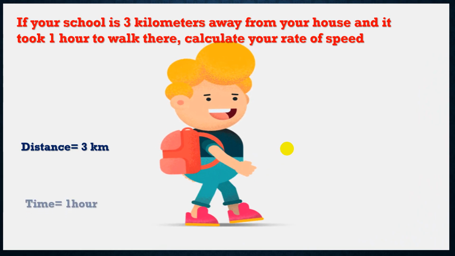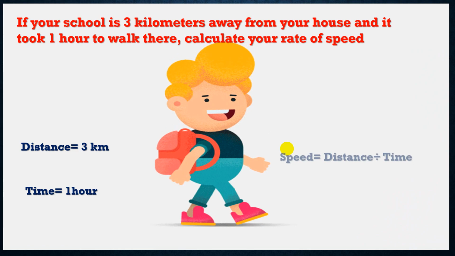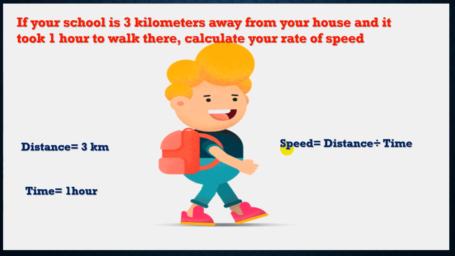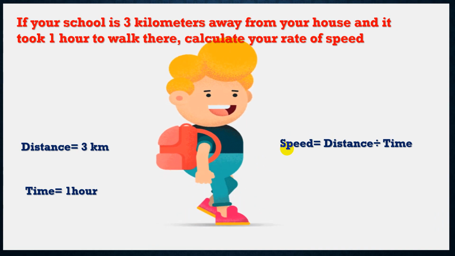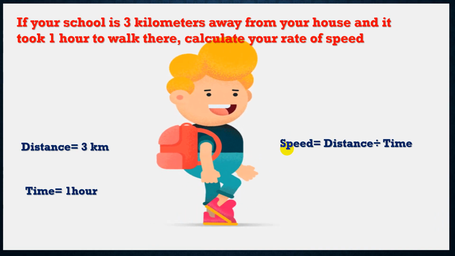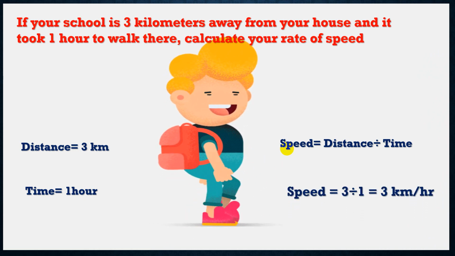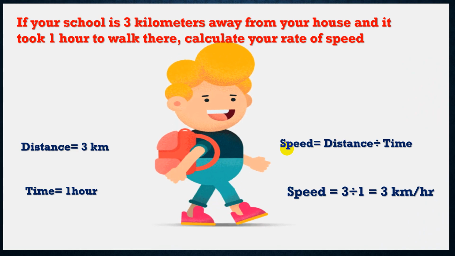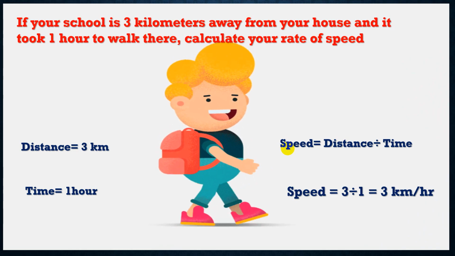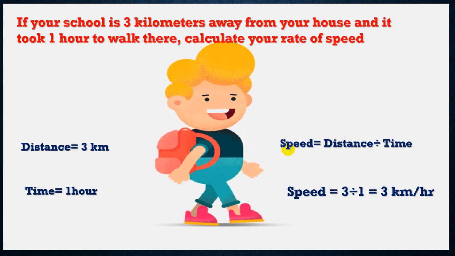Then I write the time equals 1 hour. Then I write the law. The law is speed equals distance divided by time. You write this in letters first, then you do it in numbers. Speed equals 3, which is the distance, 3 kilometers, divided by 1 hour, which we know, equals 3 kilometers per hour.